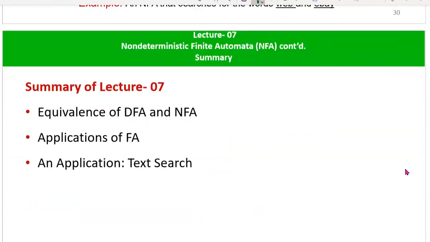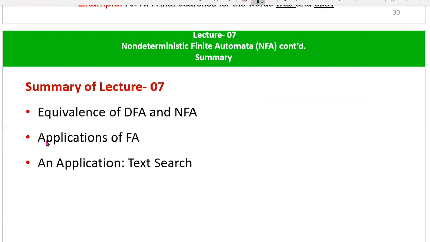In this lecture, now we will review the summary of lecture 7, what we discussed. First we discussed the equivalence of DFA and NFA. For every NFA, there exists an equivalent DFA, but the reverse is not possible. For every DFA, we can't determine whether non-determinism exists or not. But for every NFA, there compulsorily exists an equivalent deterministic finite automaton.